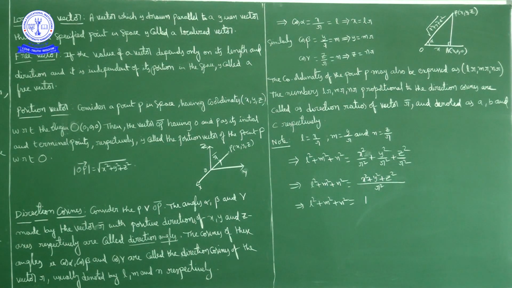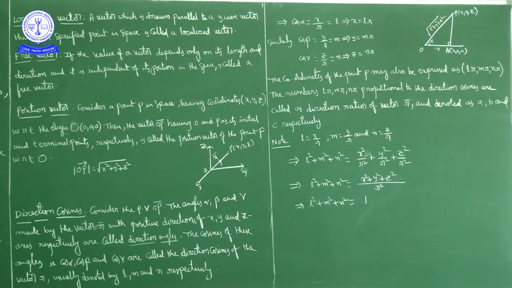Now any point in space we can consider as P(x, y, z) with respect to the origin O. Here OX is the x-axis, OY is the y-axis, and OZ is the z-axis.